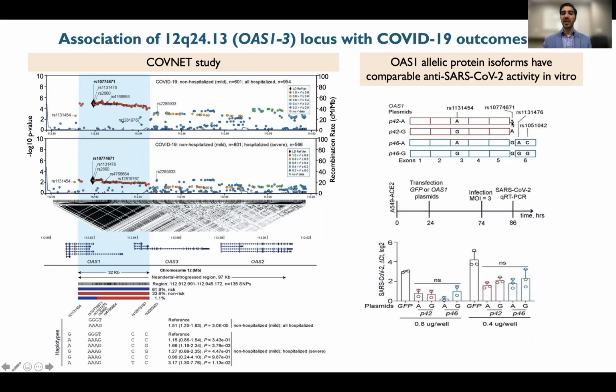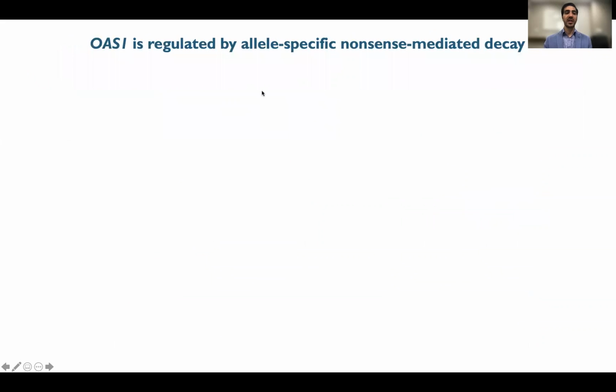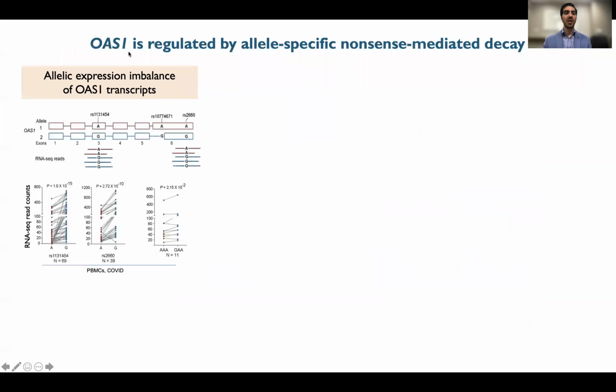One of the genetic variants in OAS1 generates two major isoforms, p42 with the risk allele and p46 with the non-risk allele. By generating plasmids that can represent some of the haplotypes and testing their anti-SARS-CoV-2 activity, we found that all isoforms had similar anti-SARS-CoV-2 activity. To further understand the regulation of OAS1, we evaluated RNA-seq samples.